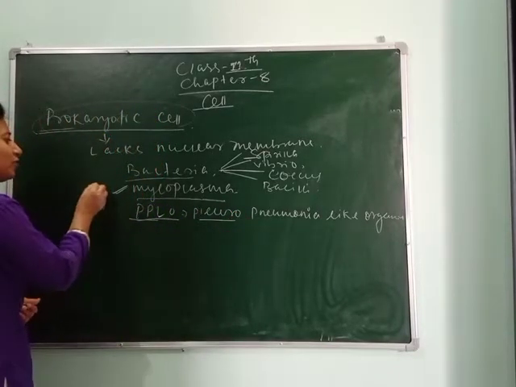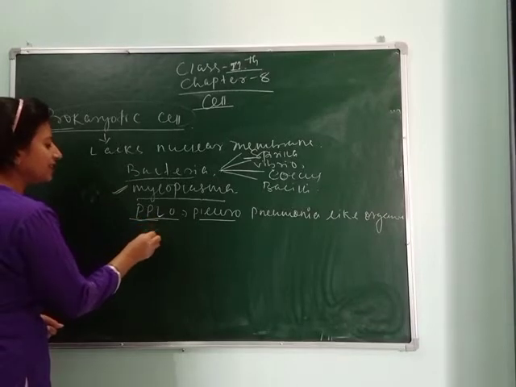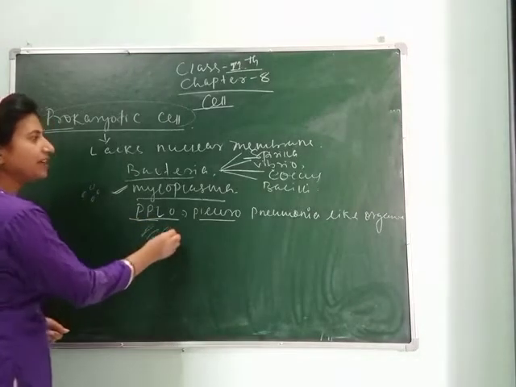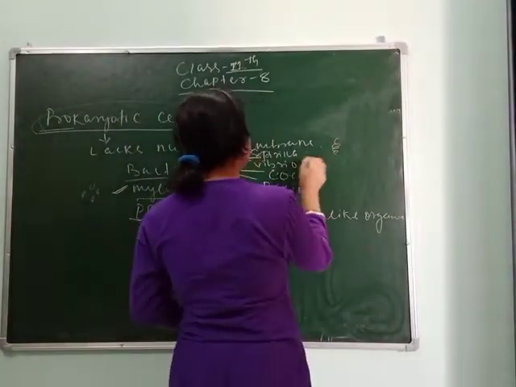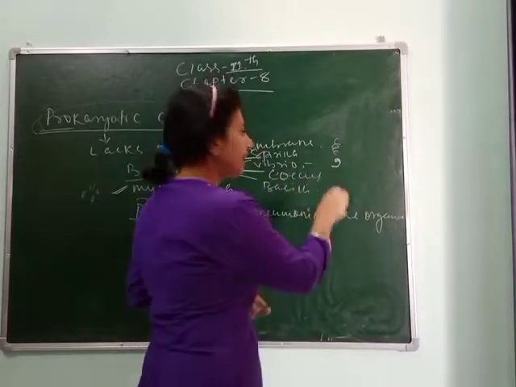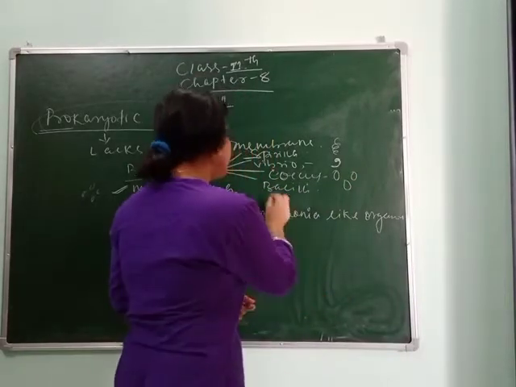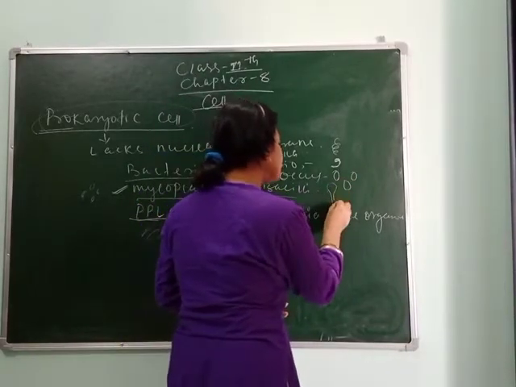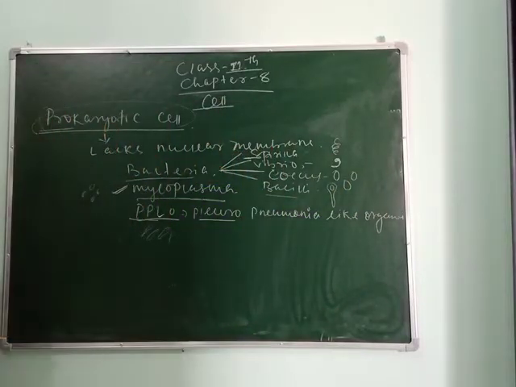So the structure of mycoplasma is like this. The structure of pleuropneumonia is like this. They are different structures. Here the Spirilla looks like this. Then Vibrio, as I have told you, is comma shaped. Their structure is like this. Next is Coccus. They are circular in shape, which is called Cocci. Then Bacilli is rod shaped like this. So these organisms lack a nuclear membrane. That's why they are all placed under prokaryotes.